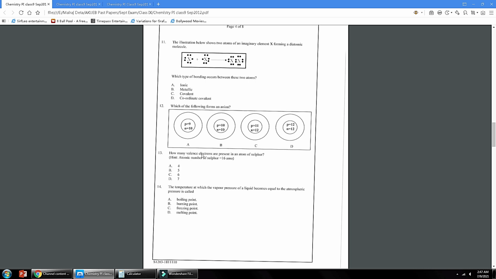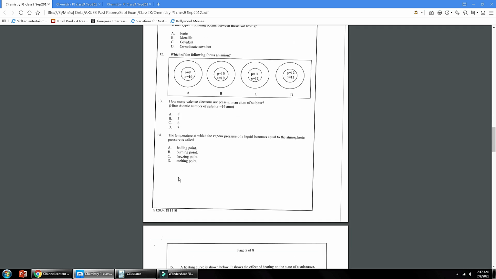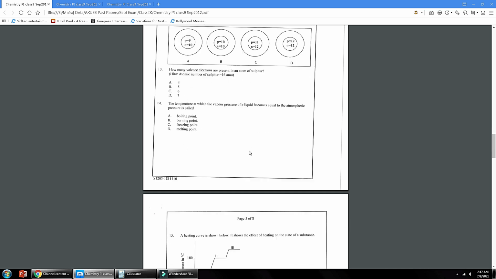Number 13, how many valence electrons are present in an atom of sulfur? Sulfur's atomic number is 16, so 6 valence electrons are present. It belongs to group 6A also. Number 14, the temperature at which the vapor pressure of a liquid becomes equal to atmospheric pressure. This is called boiling point. This is the definition of boiling point.